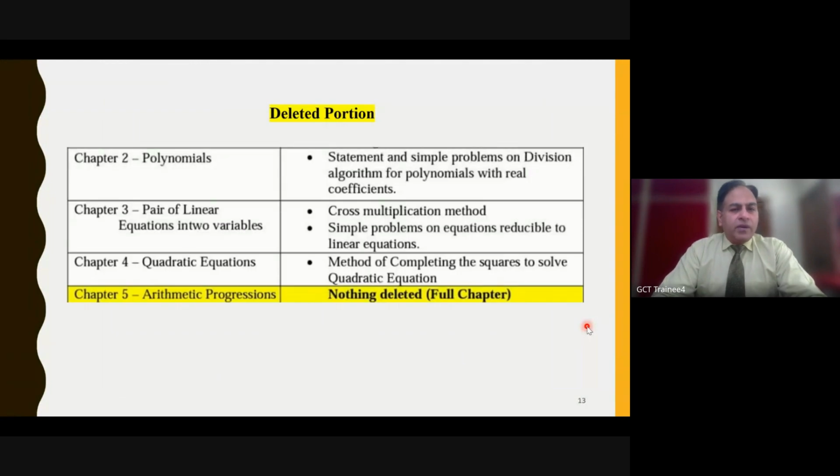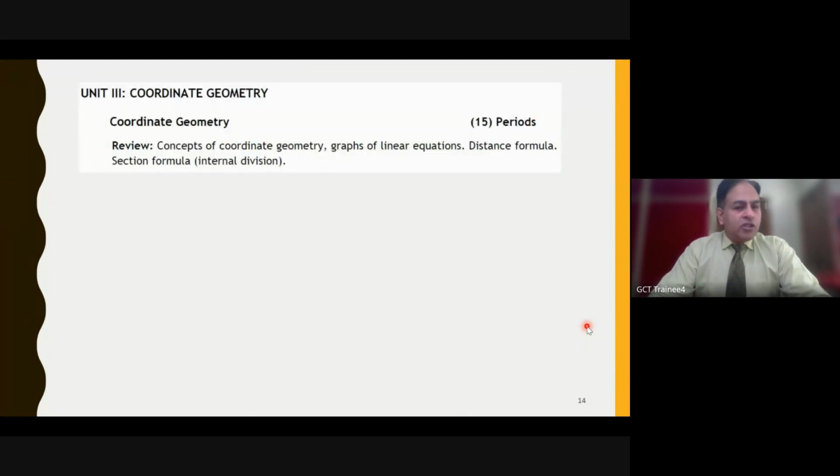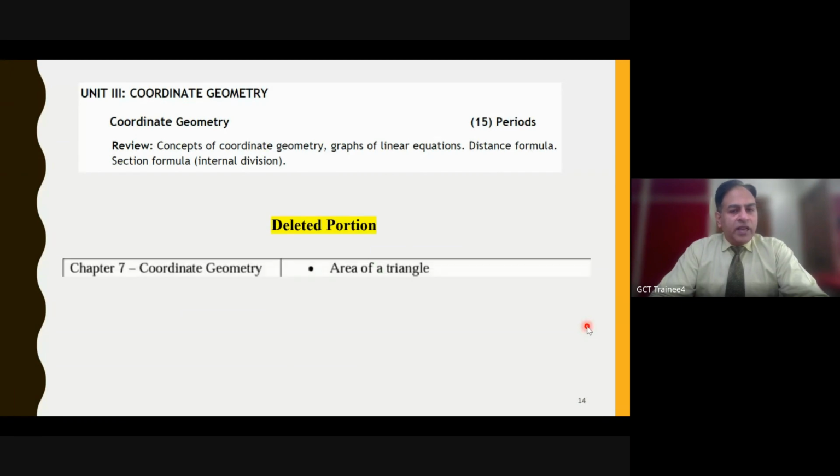So there is no confusion about polynomials, pair of linear equations, and quadratic equations, so I'll skip that. Then in coordinate geometry, we have the concept of coordinates, graph of linear equations, and then distance and section formula. So usual types of problems are expected over here. Area of a triangle is of course not in the syllabus, but if you teach it, that's always great, because students again need the same topic in class 11th.